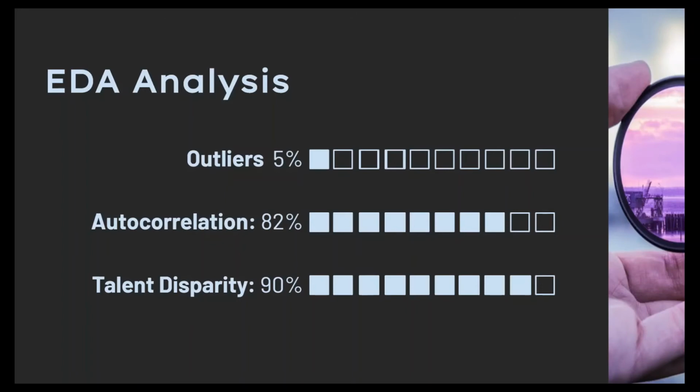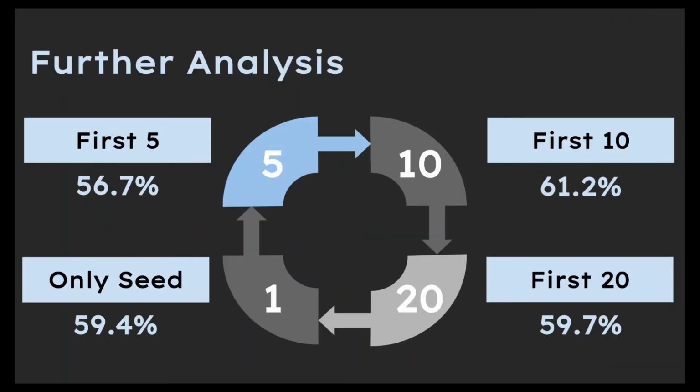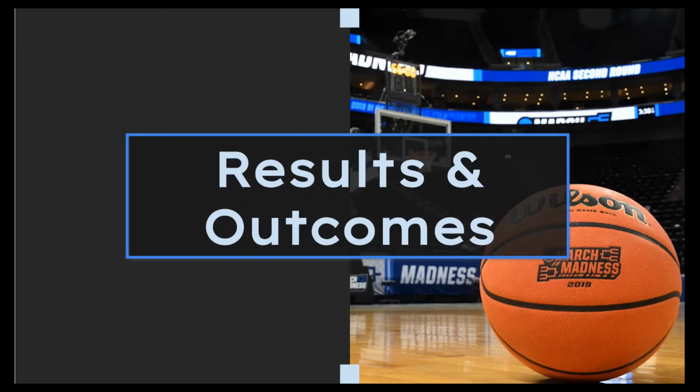At this point, we then decided to analyze our various models by testing different sets of the data. With this, we split the data into multiple subsets, including the first 5 variables for each team, the first 10, first 20, and only seed. From this, we were again unable to reach the accuracies of the full data set, which we explain in a few slides, but did come away confirming just how prevalent seed is and validating our continued approach using the full set of variables. I'll now pass it back to Tucker, who will discuss our model results.